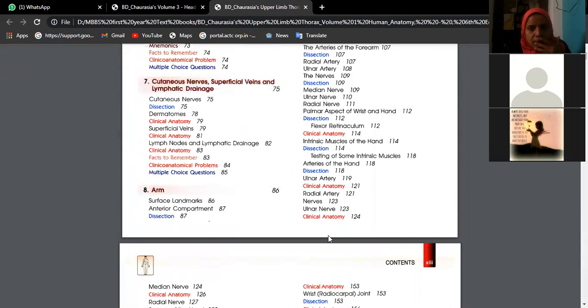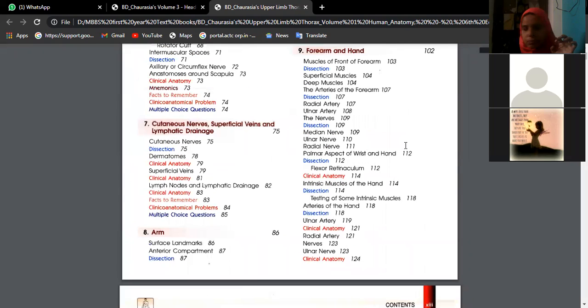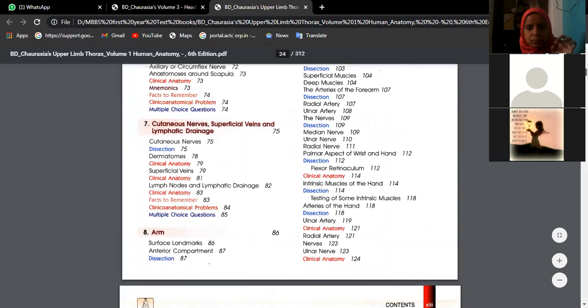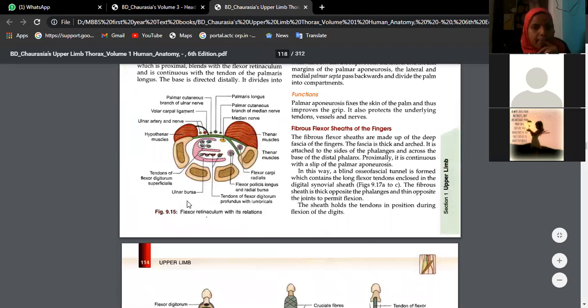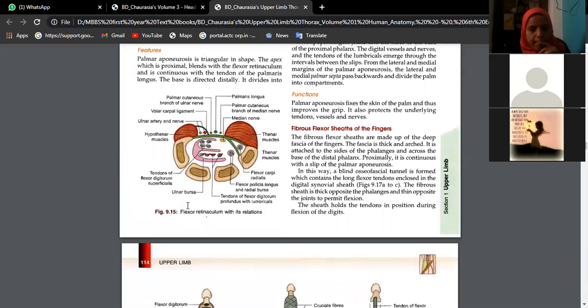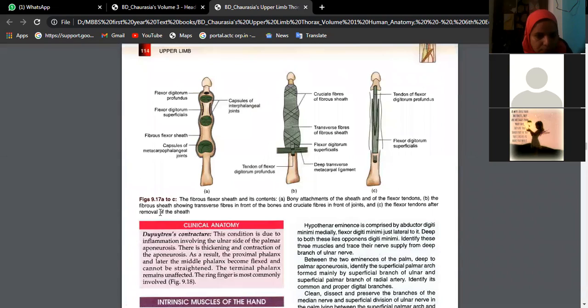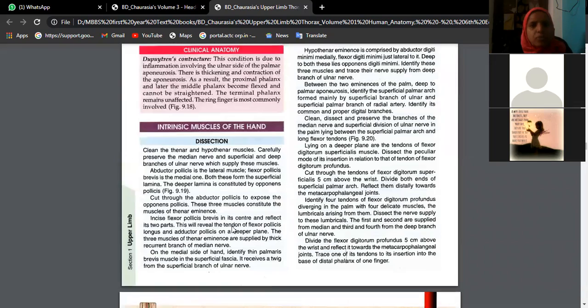So that's what is claw hand. Also Dupuytren's contraction.